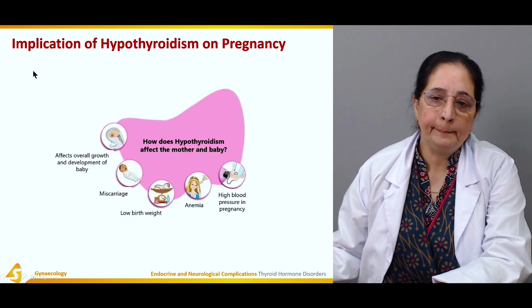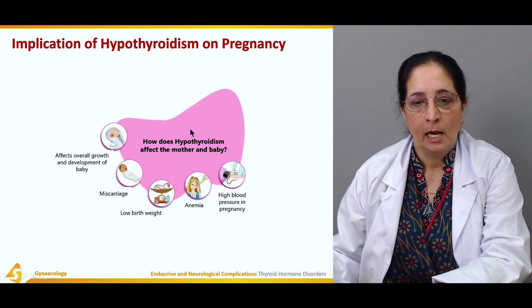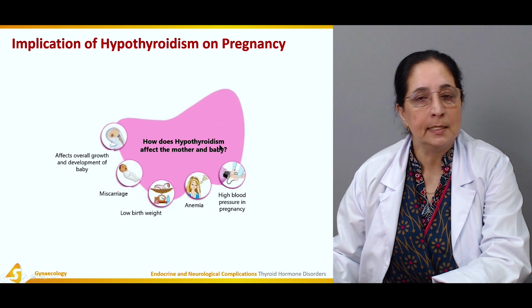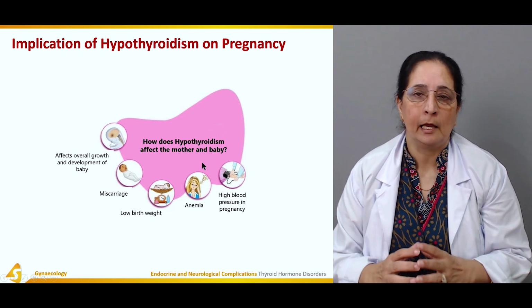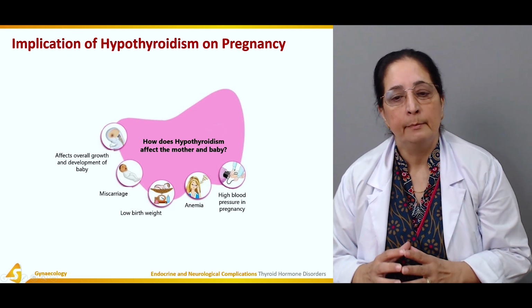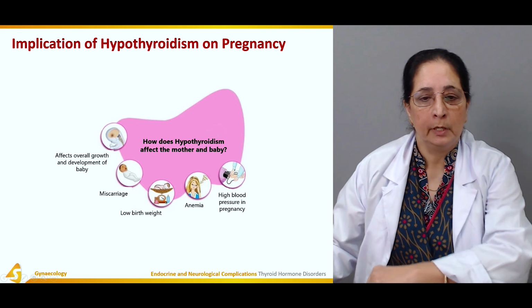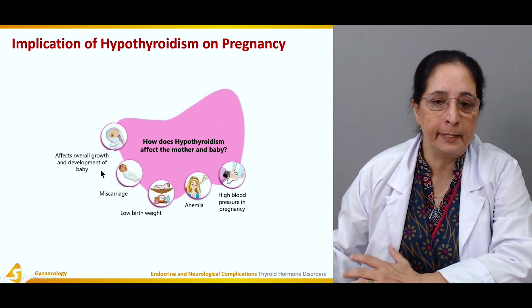Next, what are the implications of decreased thyroid on pregnancy? How does hypothyroidism affect the mother and the baby? As I said, thyroid hormone is mainly responsible for metabolism. So it affects the overall growth and development of the baby.